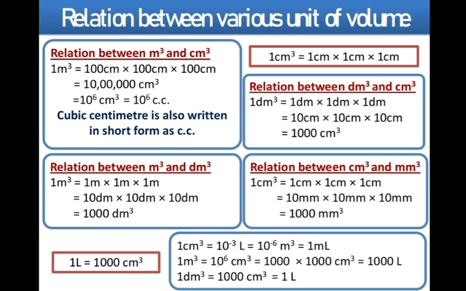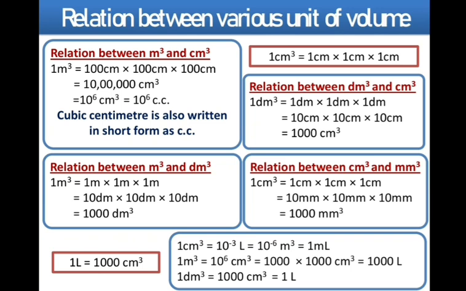Now what is the second relation? Similarly, we can find the relation between the meter cube and the decimeter cube. If we know the relation between the meter and the decimeter, we can easily calculate the relation between the cubic meter and the cubic decimeter. So what is the relation between the meter and the decimeter? 1 meter is equal to 10 decimeter.